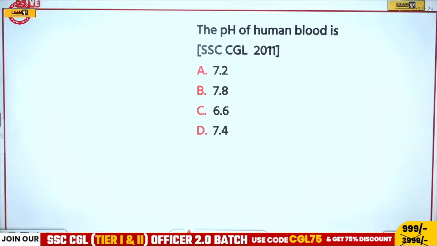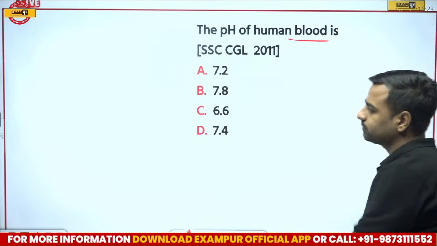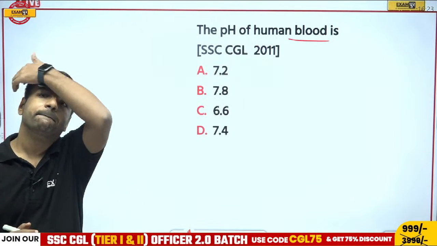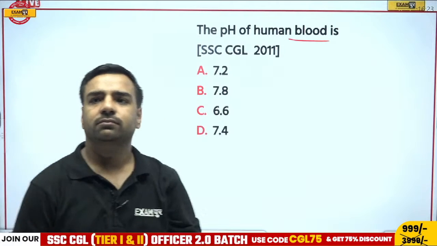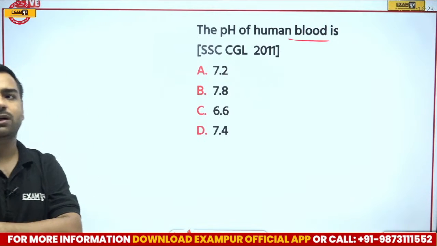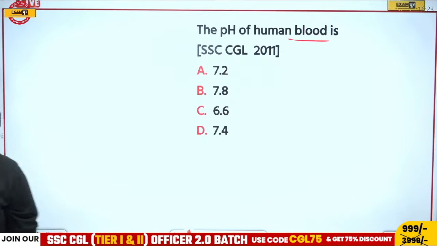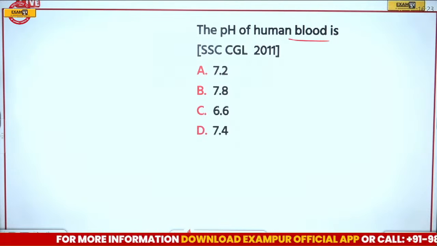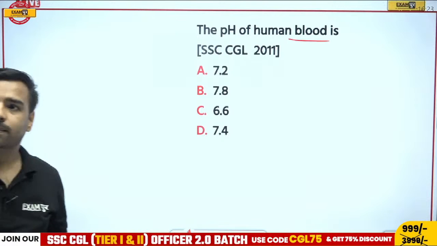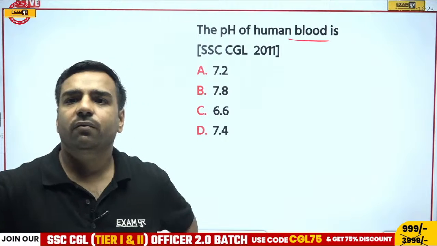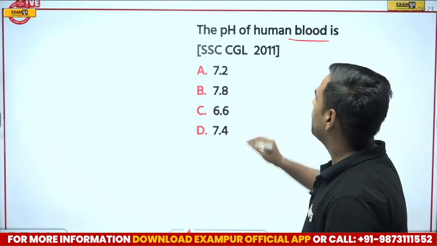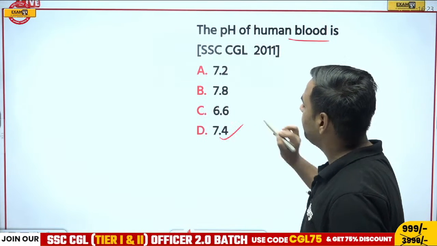Next, what is the pH of human blood? Just discussed about it. Very basic question, just discussed about it. Kundan, Abhijit, Vikram, Gobinath, what is the correct answer here? This was asked in CGL 2011. Gobinath is going with D, Vikram is going with D, Abhijit is with D. Great. So the pH value of human blood is actually 7.4.